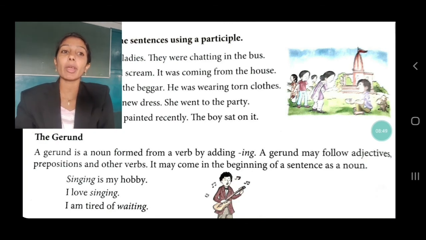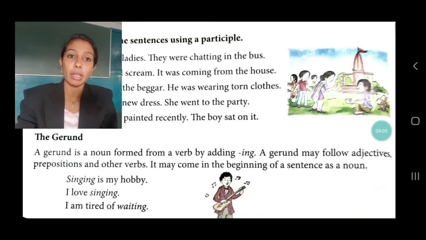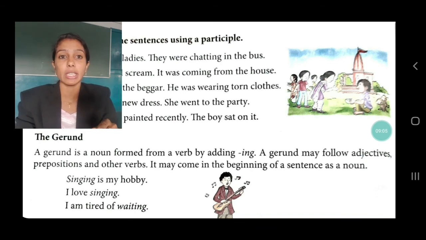A gerund can follow an adjective, a preposition and another verb. It may come in the beginning of a sentence as a noun. It is not necessary that it is always used in the beginning. It can also come at the end of the sentence.